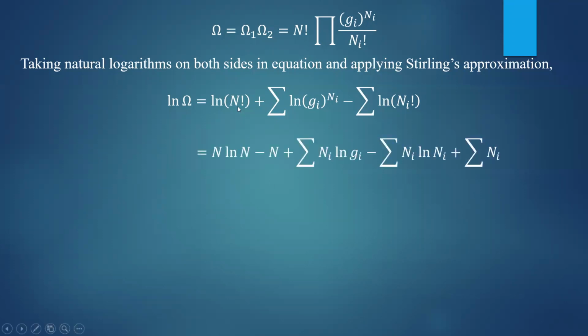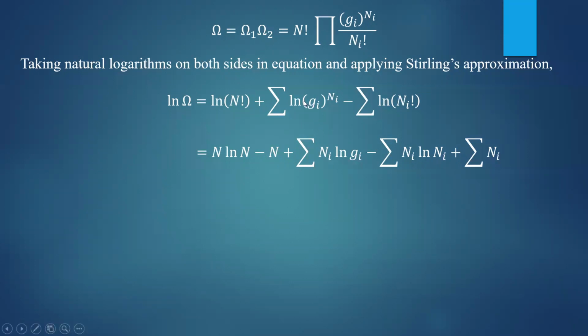Next, apply the Stirling approximation. We know that ln of n factorial equals n ln n minus n, so use that formula, plus the summation of Ni ln Gi.